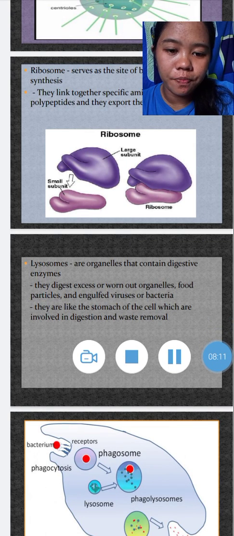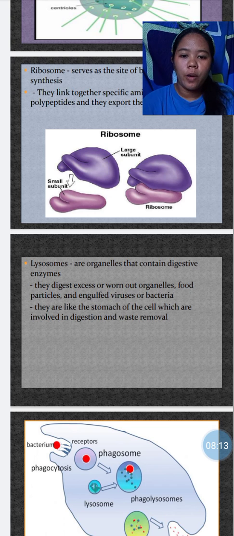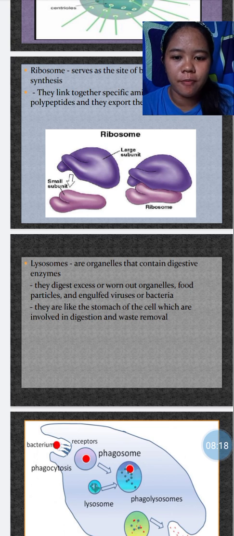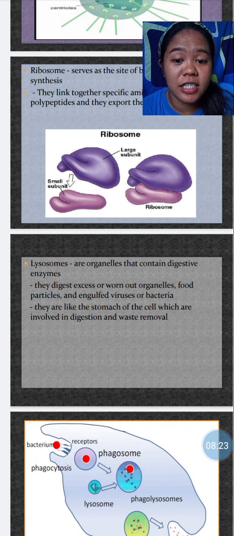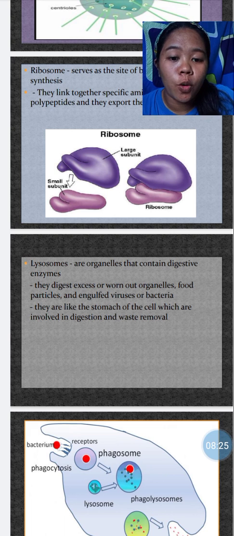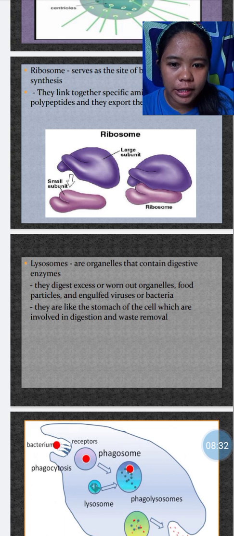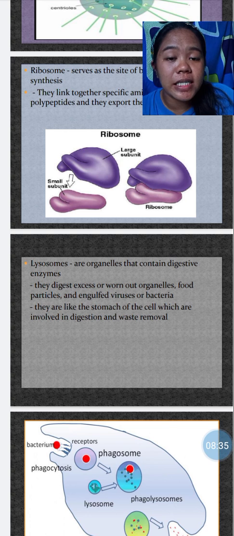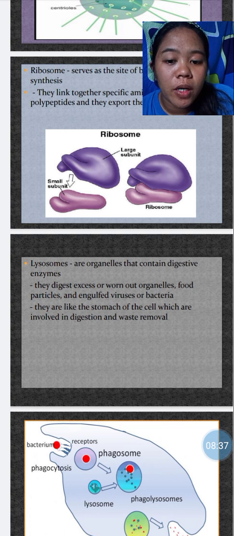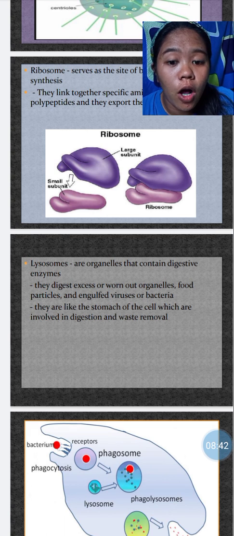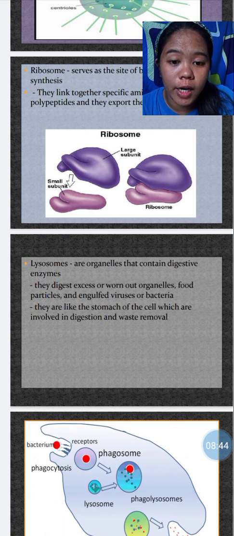Next is the lysosome. When we say lysosome, it is an organelle that contains digestive enzymes. So, nagko-contain po siya ng mga enzymes sa ating digestive. They digest excess or worn out organelles, food particles, and engulf viruses or bacteria. They are like the stomach of the cell. So, when we say lysosome, it is also the stomach of the cell, which are involved in digestion and waste removal.